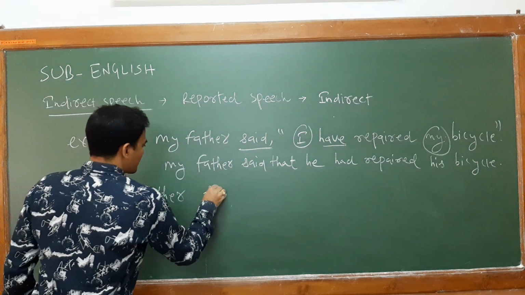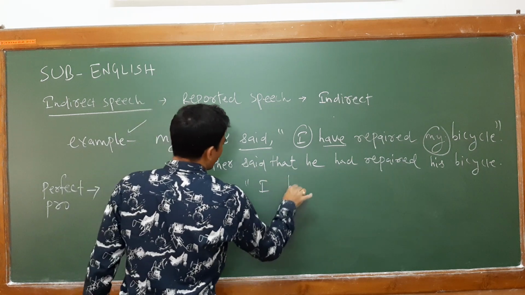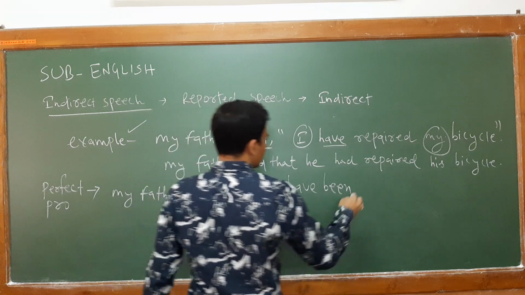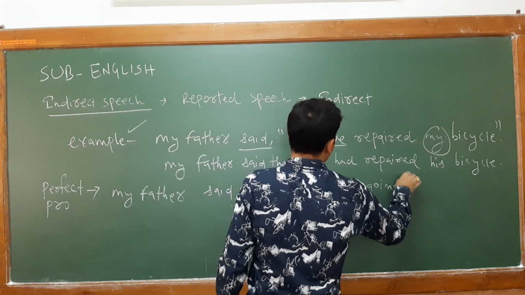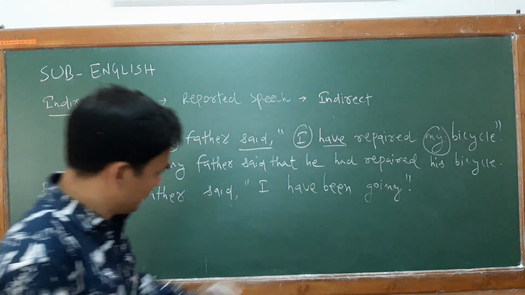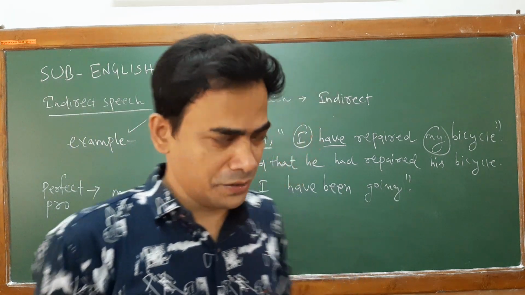Now another example of the last tense form, that is perfect progressive. My father said, "I have been going," for example. Okay. So direct speech, this is in present perfect continuous form.